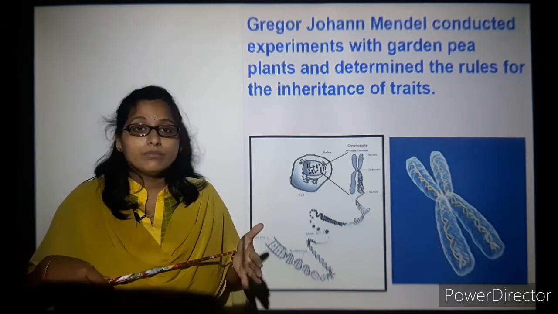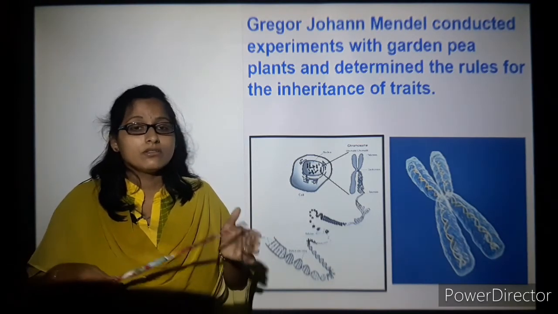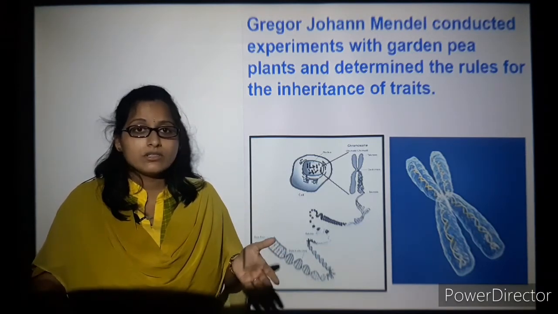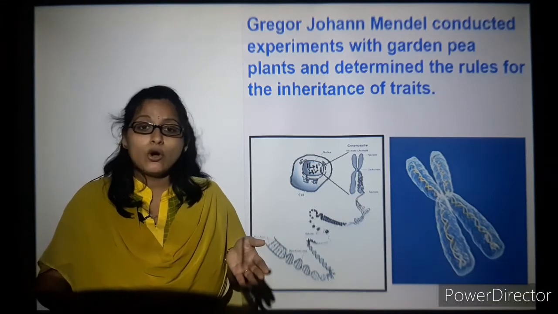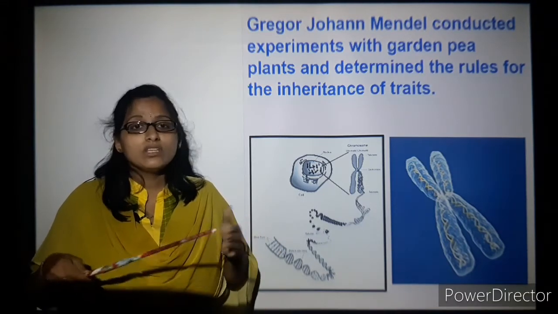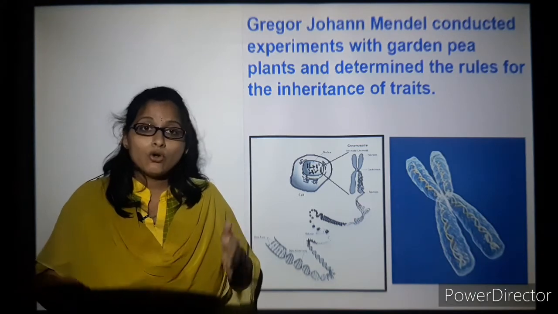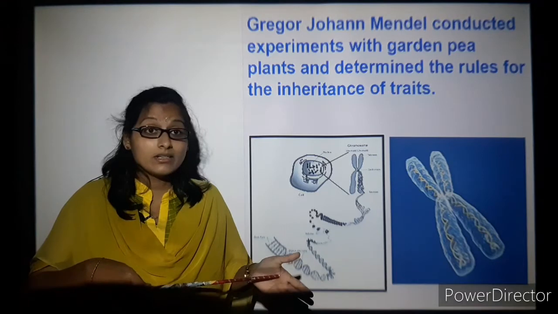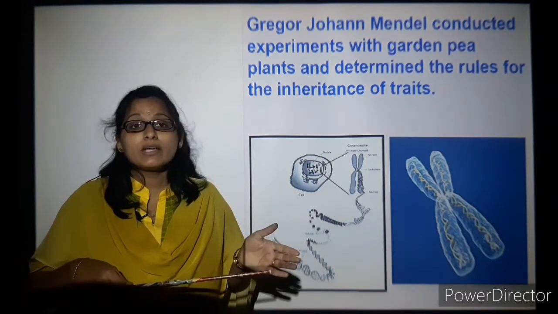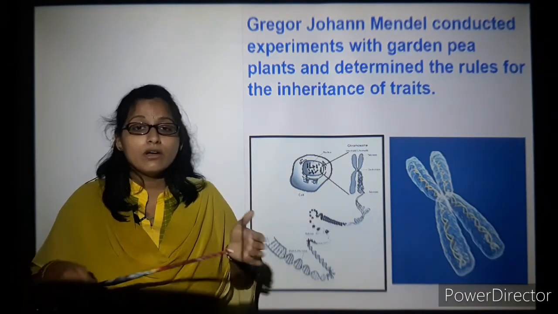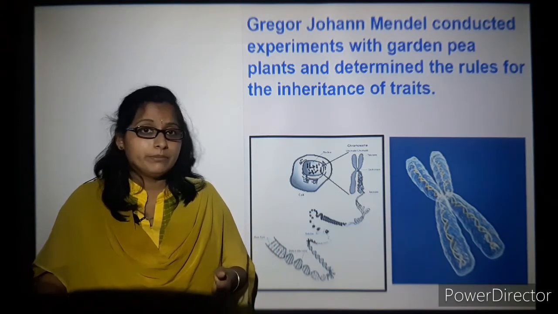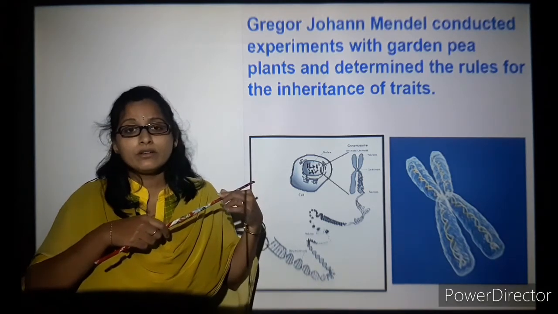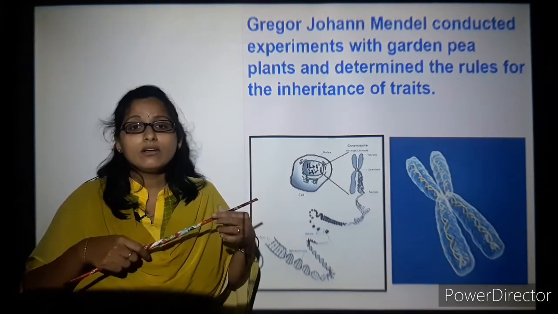outer appearances and inner appearances. The flowers are purple and white. So there were a lot of variations where he could do permutations and combinations and find out how these genes worked. Also, he used the pea plant for his experiment because it was able to mature in a very short period of time. Otherwise, if you take some tree, like a mango tree, he would have had to wait almost 5 or 10 years.